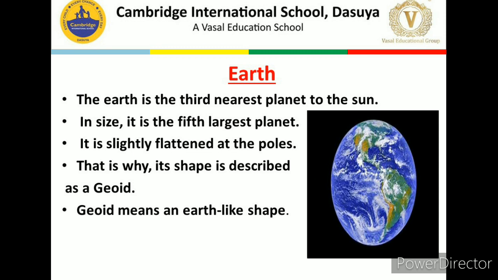The Earth is the third nearest planet to the Sun. In size, it is the fifth largest planet. It is slightly flattened at the poles. That is why its shape is described as a geoid. Geoid means an Earth-like shape.